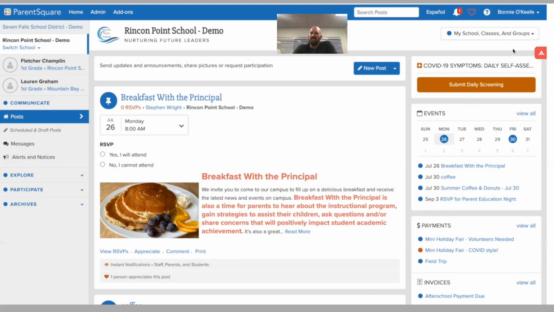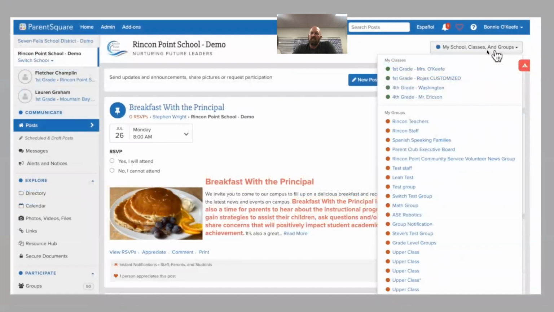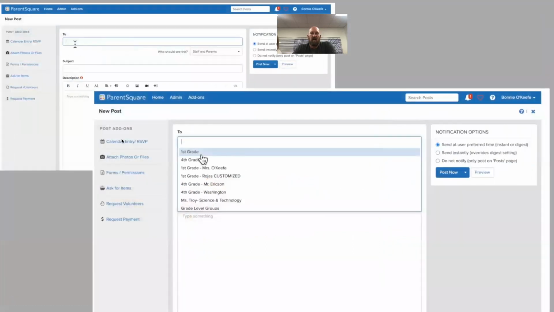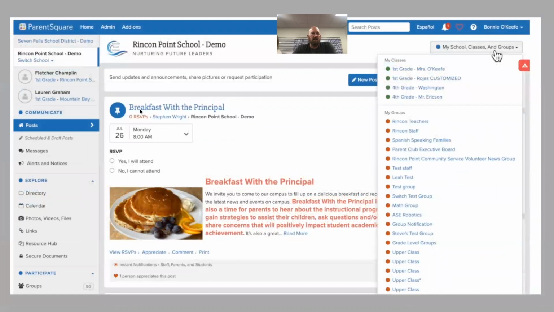Right over here, it says my classes, my school classes and groups. On yours, when you click on that, it's going to show you all the different classes and groups that you are a part of. So that's just the basics of what your ParentSquare will look like. I would like to show you how to make a post.